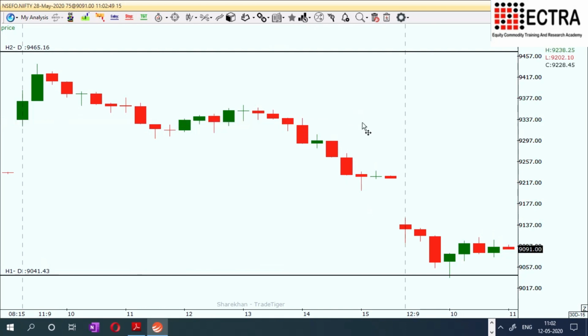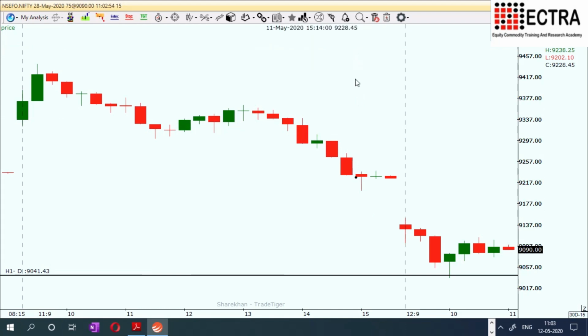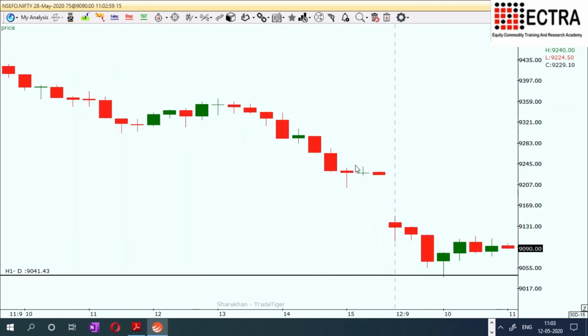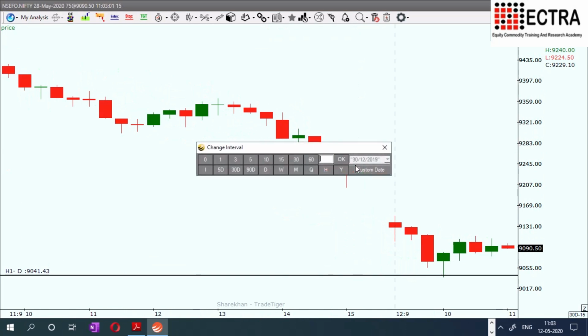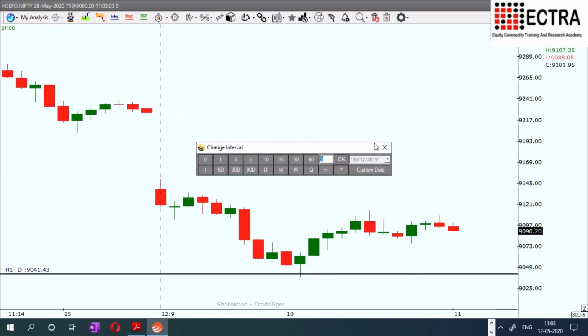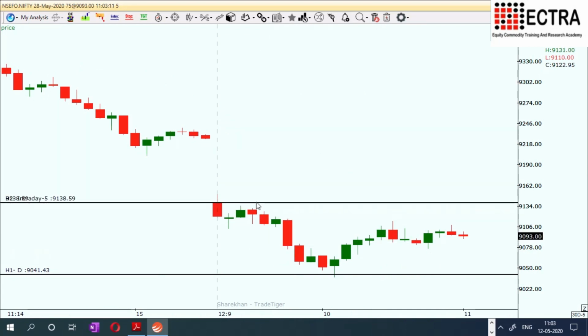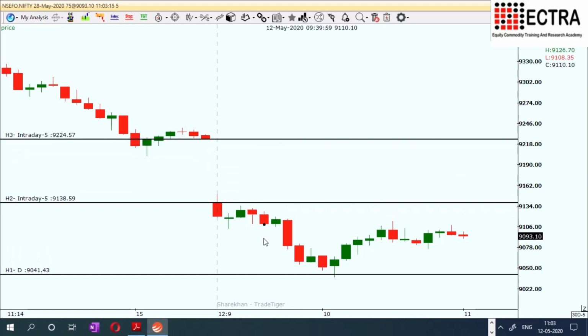Now we will understand how to handle today's market. I am just taking the chart to the 15 minutes time frame. You can see here there was a gap down today. Still I am just going closer to the 5-minute chart to help you understand. After this gap down, this is the gap down area compared with our yesterday's closing. So after the gap down, it started falling.